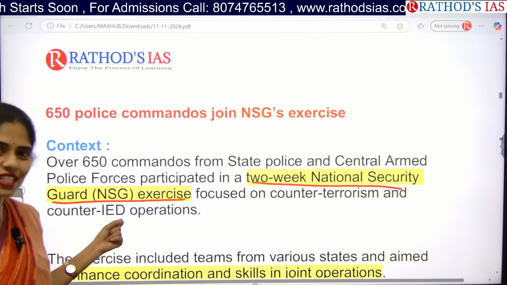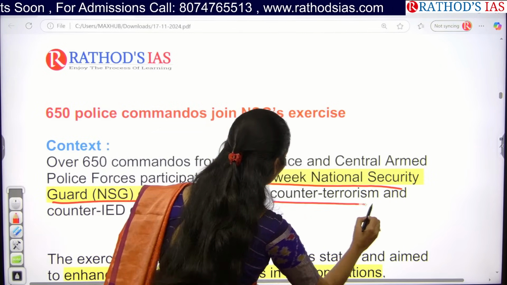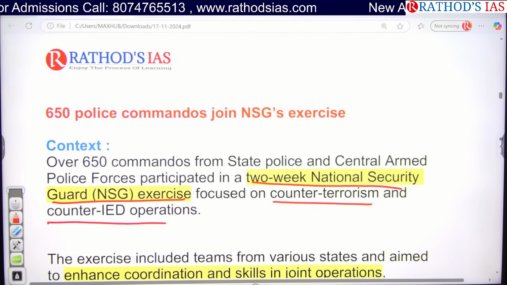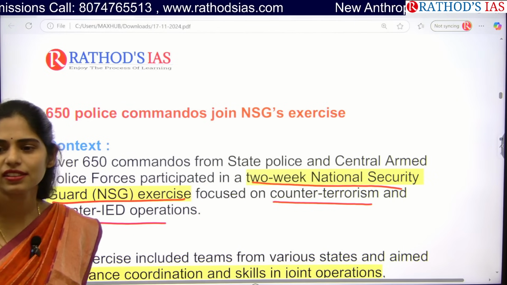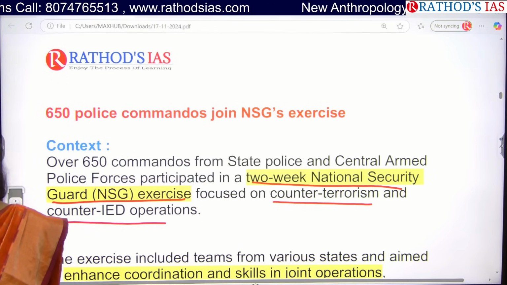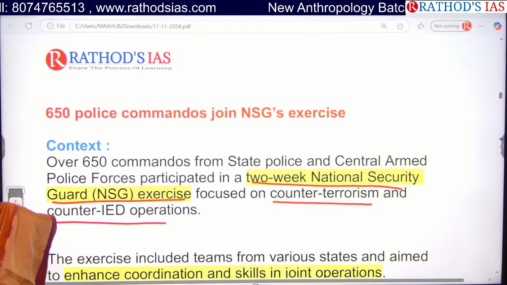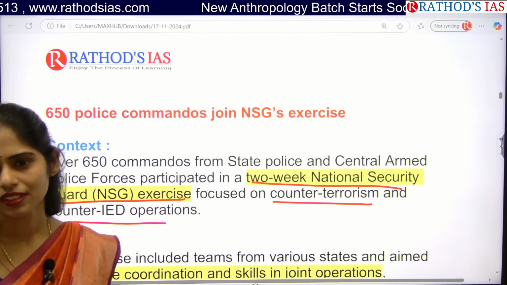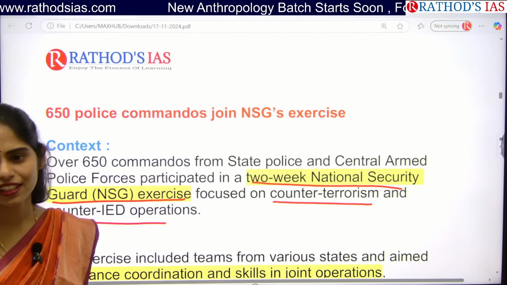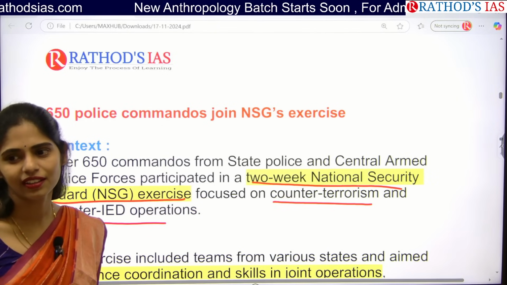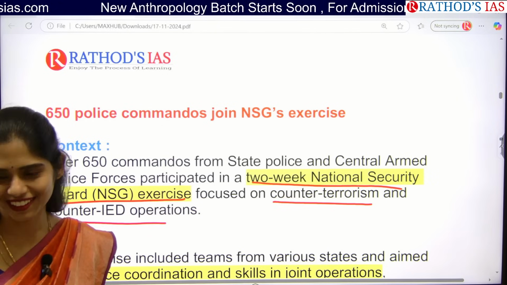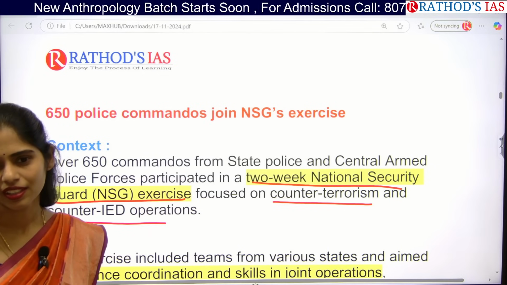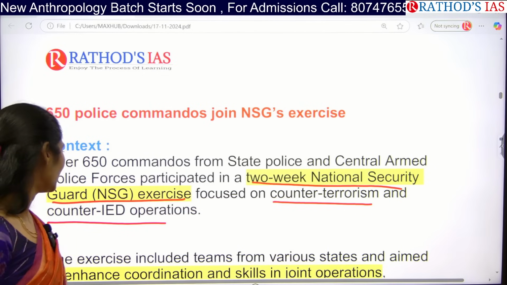This exercise is focusing on counter-terrorism and counter-IED operations. So what are IEDs? What is I? Not international, not Indian. They are improvised explosive devices.